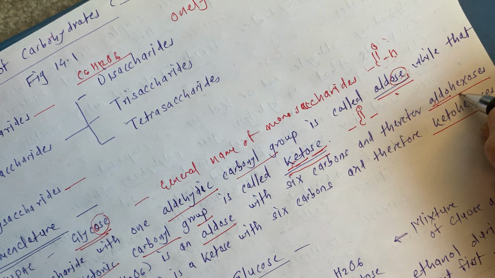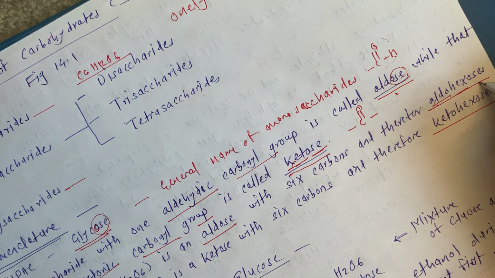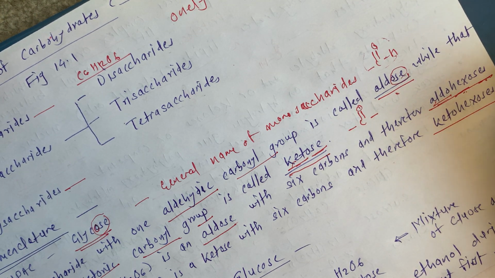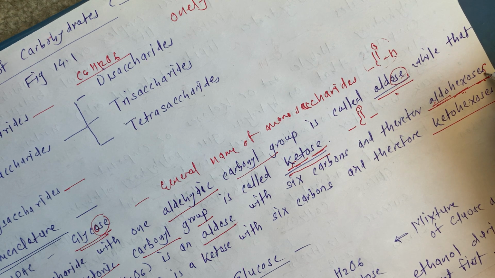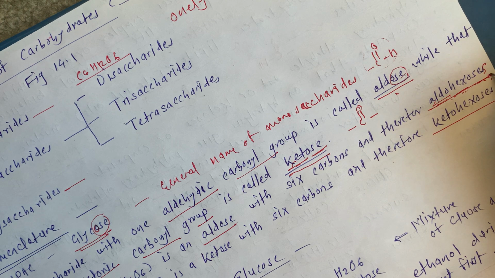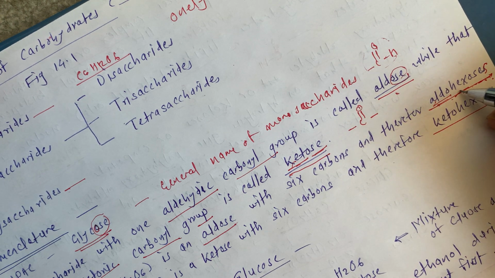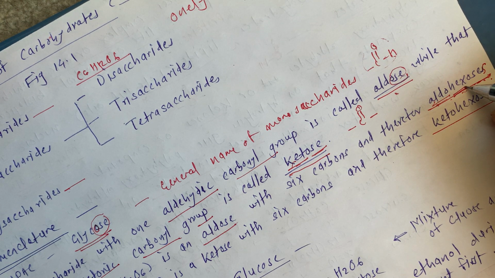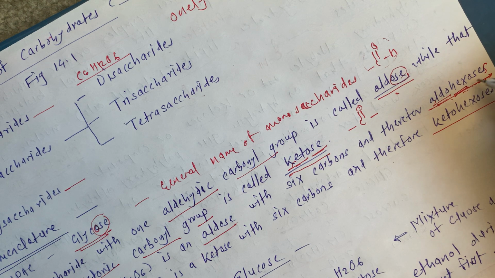So aldo, hex for 6, and ose for saccharide. So this is aldohexose, and the plural is aldohexoses. Aldo for aldehyde, hex for the 6 carbon atoms present, ose for saccharide.